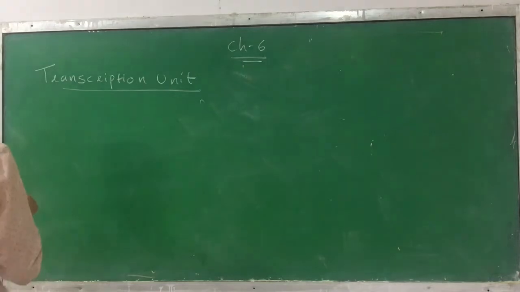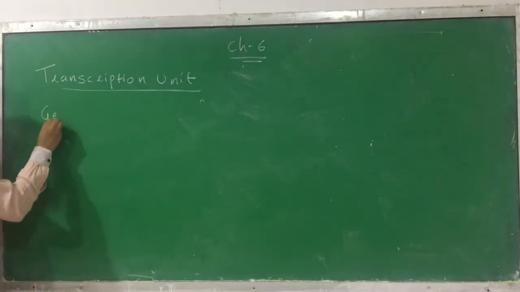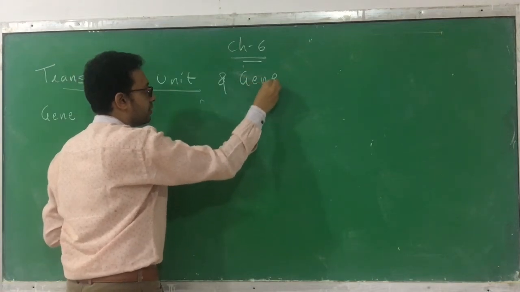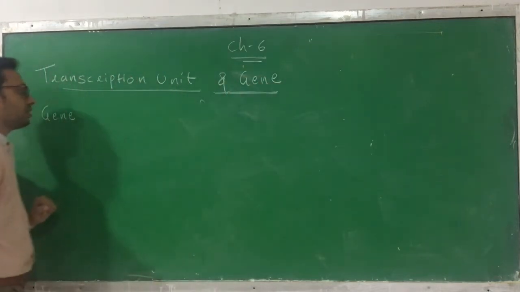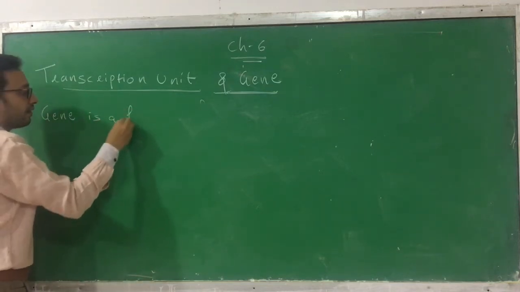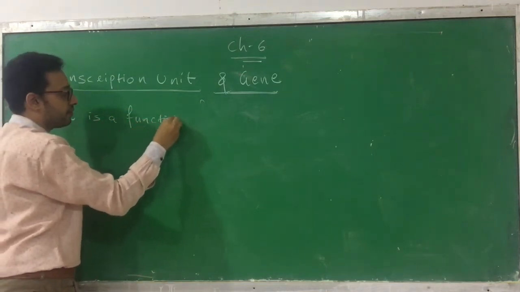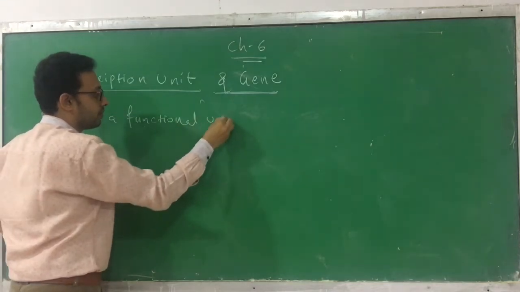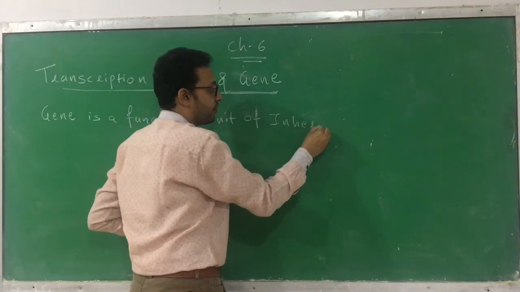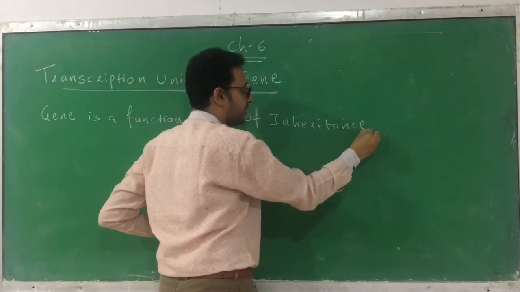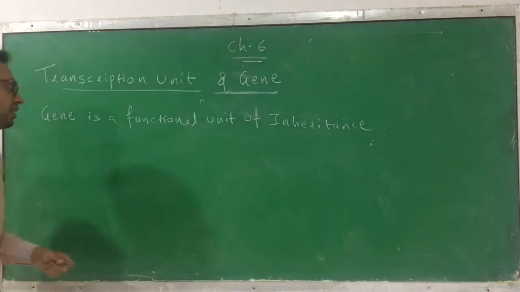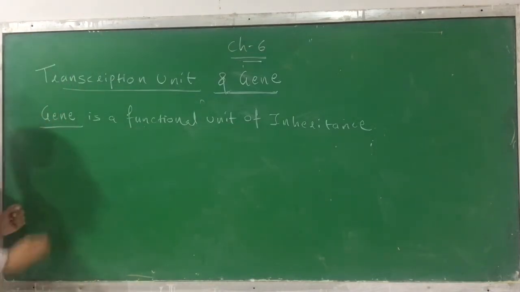Now all of you know what a gene is, so we will be discussing here the topic of transcription unit and gene. What is a gene? A gene is a functional unit of inheritance. All of you know that the functional unit of inheritance, this is the most important question. Which is the functional unit of inheritance? The functional unit of inheritance is a gene.